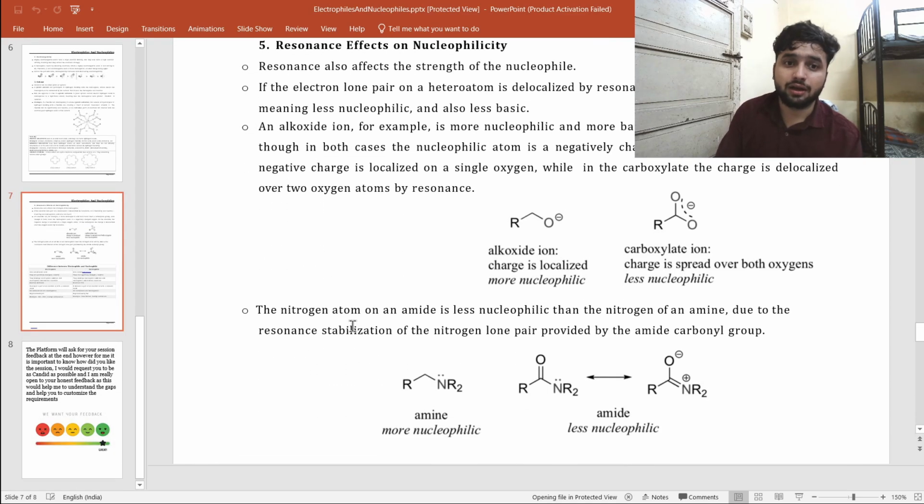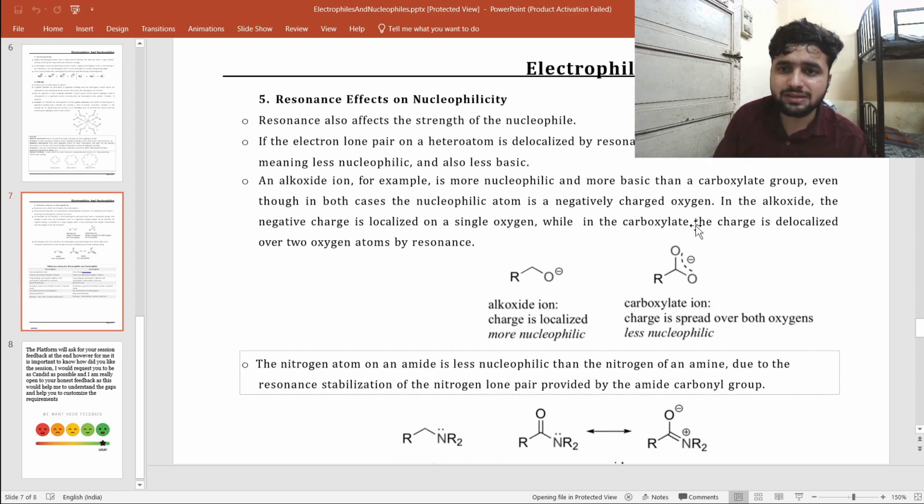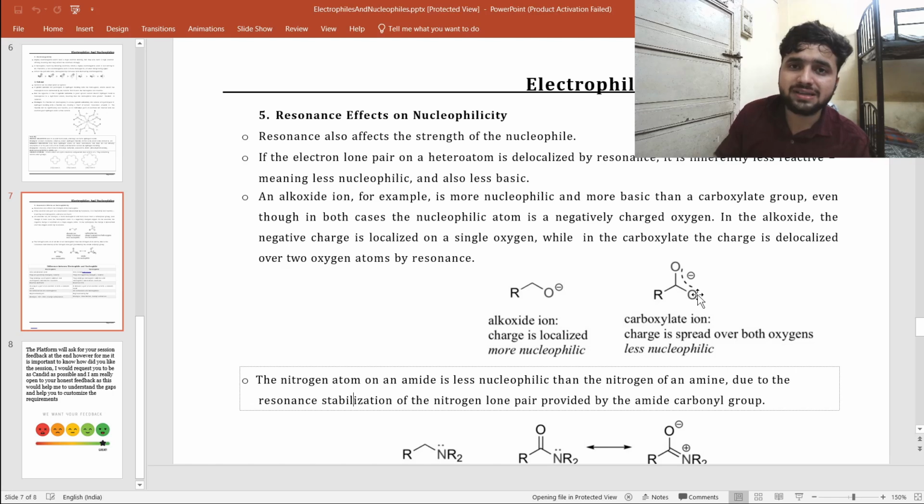There is one more effect, like resonance. If there is resonance, there is less availability of the lone pair. I'll explain. If I have an alkoxide ion like RCH2O minus, and a carboxylate ion, RCOO minus, here you can see the oxygen lone pairs are delocalized. If the lone pairs are delocalized, they are less available to donate, which means their nucleophilicity is less.